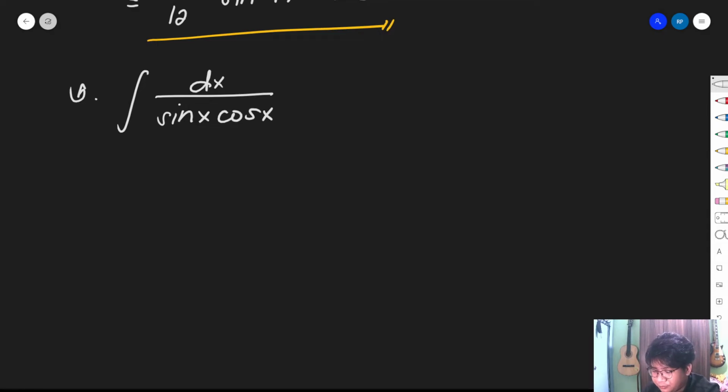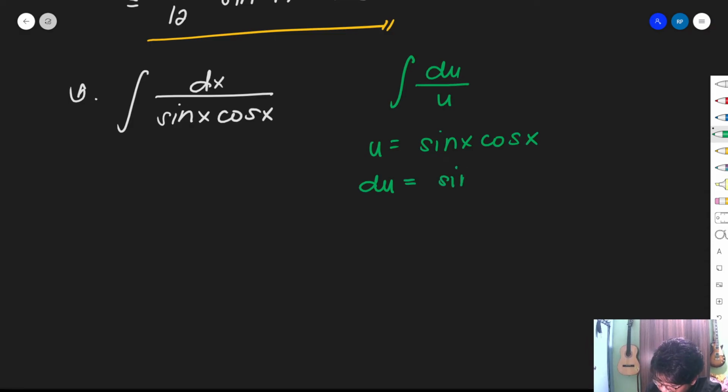I can't see anything, because if we attempt to solve this using du over u, assuming that u is equal to sine x cosine x, therefore du is equal to negative sine squared x plus cosine squared x, which does not exist in the numerator. So the integral of du over u is not applicable.